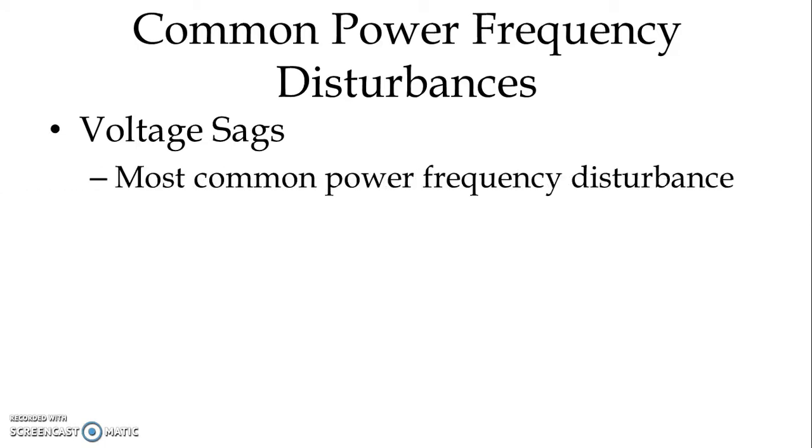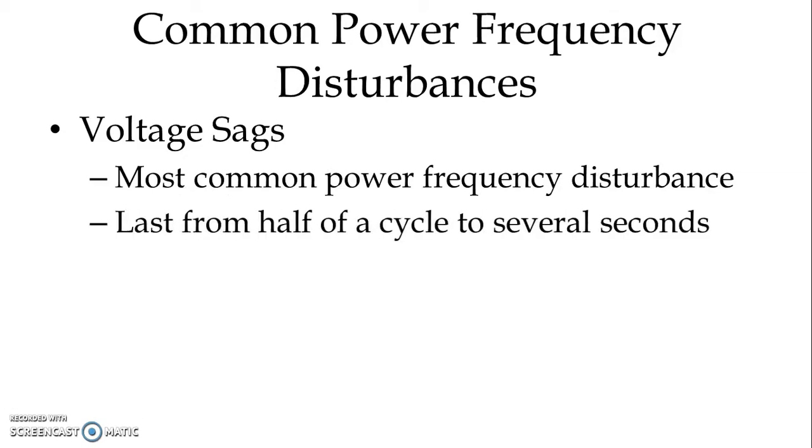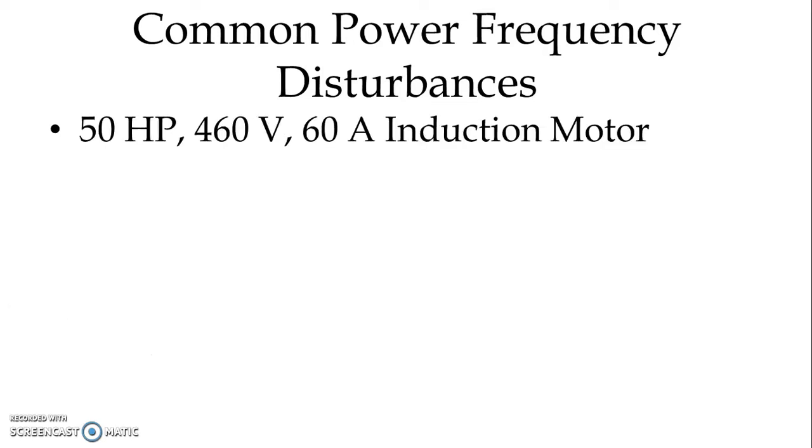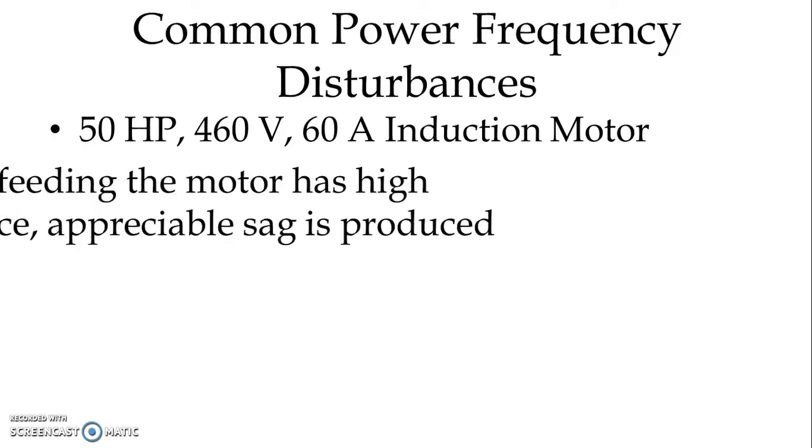Voltage sag is the most common power frequency disturbance, and it lasts from half of a cycle to several seconds. Normally, voltage sag is because of starting a large load like an induction motor or arc furnace. Let us study one 50 HP, 460 volt, 60 ampere induction motor.